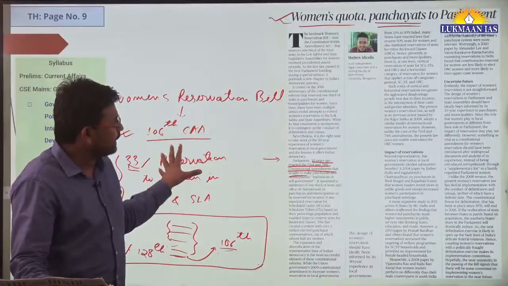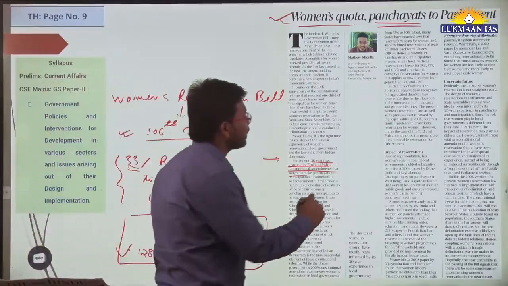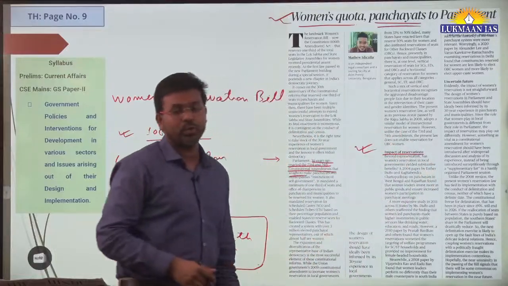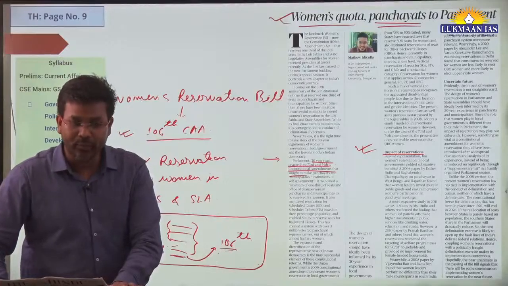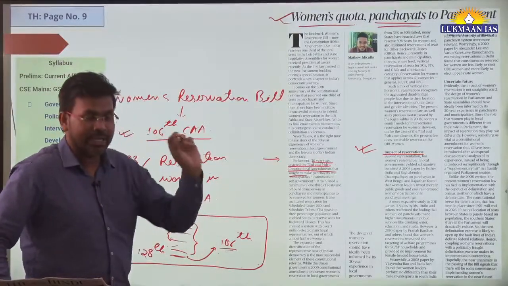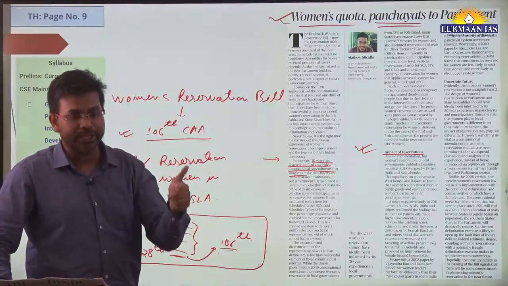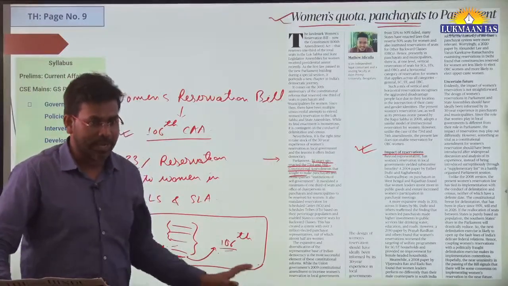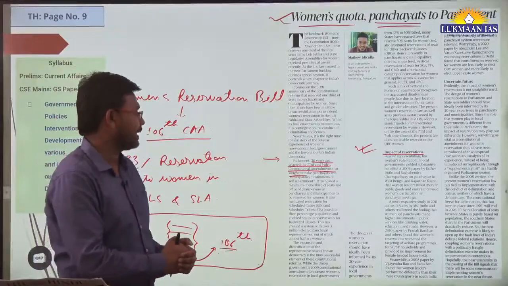Once it is enacted, the thing is, in this article, the author is talking about the impact of reservation. So this reservation is going to have impact. But we need to wait for another census to happen, because in the bill itself, they have given this clause that after the census, there will be a delimitation and then we are going to give reservation to women. So although it is passed, it is not implemented as of now. It will be implemented at a later date.